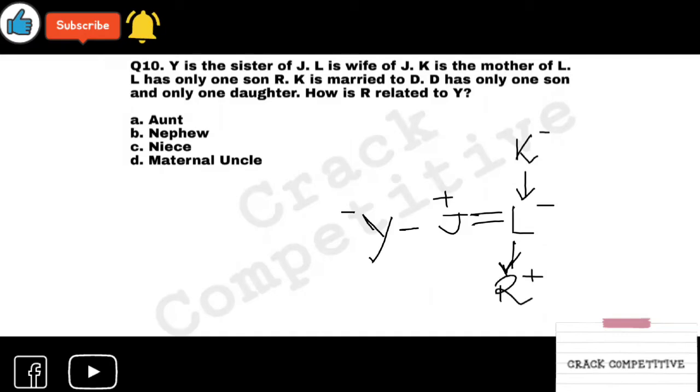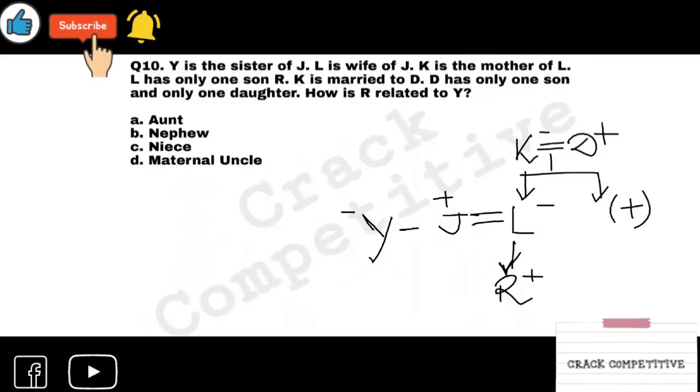K is married to D. Married to D, so K is female, so D is male. It's obvious. D has only one son and only one daughter. So L is the daughter and they have a son also. We still don't know that. Because the next sentence is of the question.